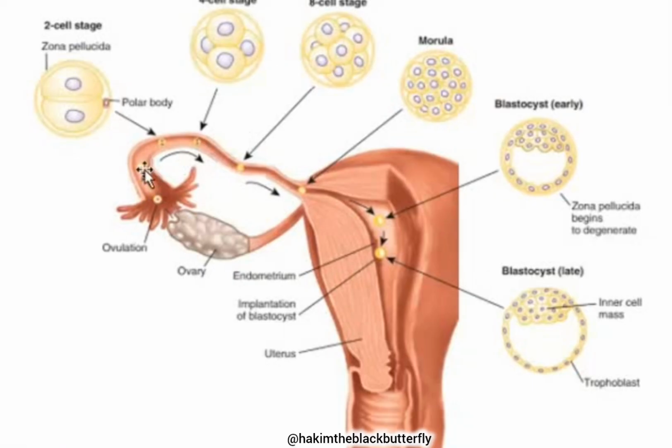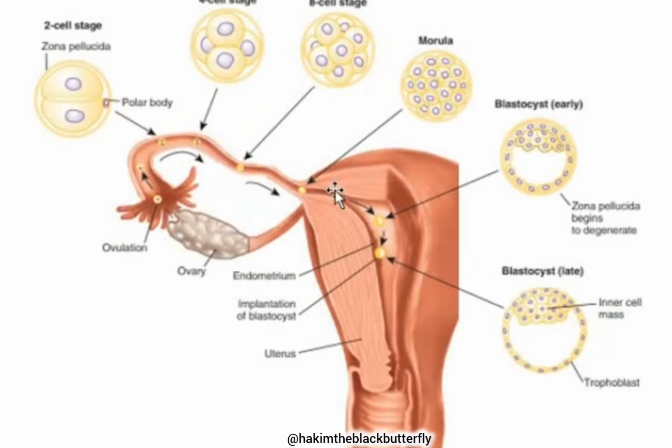So we began at fertilization. The zygote divided into 2 cells, then 4 cells, then 8 cells. The 8 cells got compacted, giving us an inner cell layer, the embryoblast, and an outer cell layer, the trophoblast. And then from 8 cells, we went to 16 cells. That 16-cell stage still has the inner layer and the outer layer, and it's also known as a morula because it looks like a mulberry.